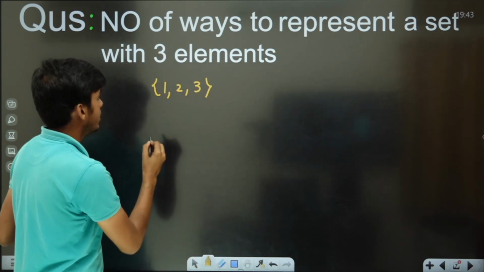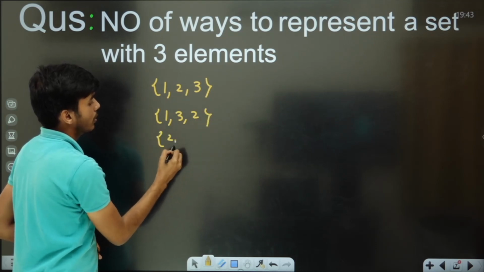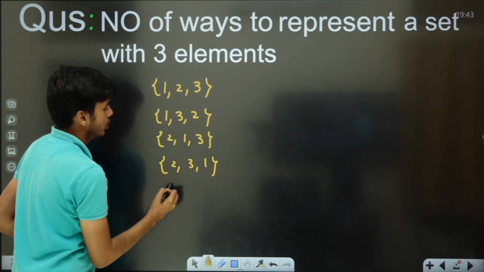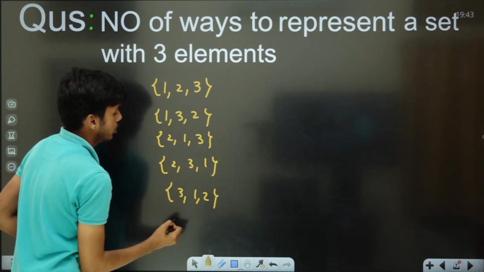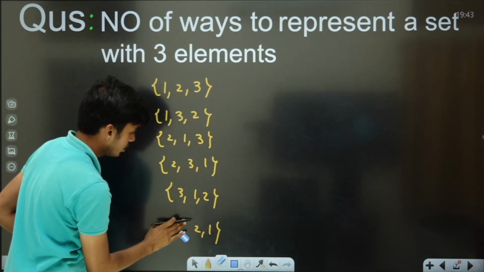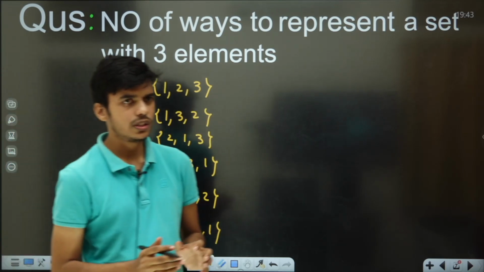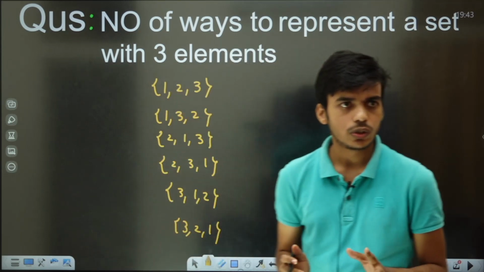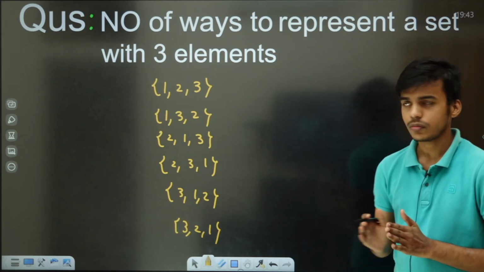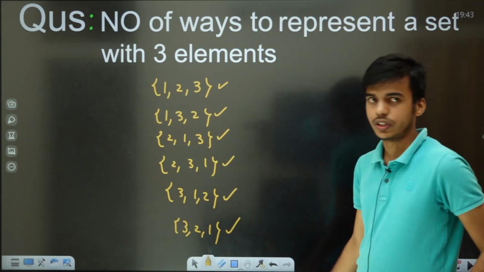Now if you do not know anything, you would have written it like this: 1, 3, 2, then 2, 1, 3, then 2, 3, 1, then 3, 1, 2, then 3, 2, 1. That means 6 ways will be there, sir. Yeah, you are right, not at all an issue. But you should not do it this way, because when the problem level increases, you would find it difficult to count like this. So how many ways did we get? 1 way, 2 way, 3 way, 4 way, 5 way and 6 way.